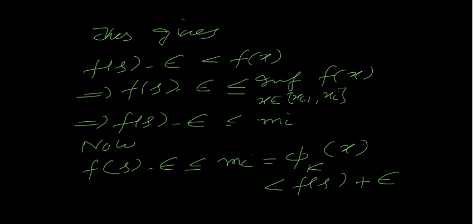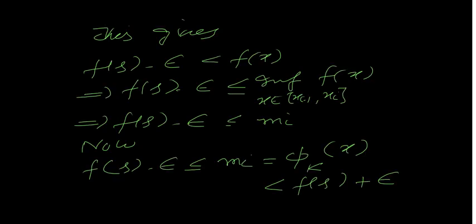So in this case, choose k sufficiently large. Since phi is increasing, it follows that we have chosen k so large that this mesh is less than delta. So this gives that f of s minus epsilon